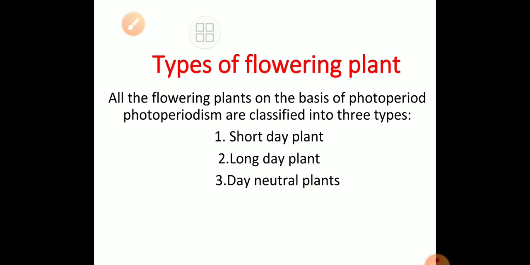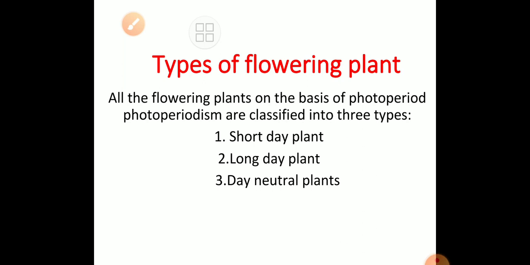Everything is in the name. Because when we say that a plant is a short day plant, it means the plant requires a short day condition for the initiation of flowering, a short day length period for the flowering.